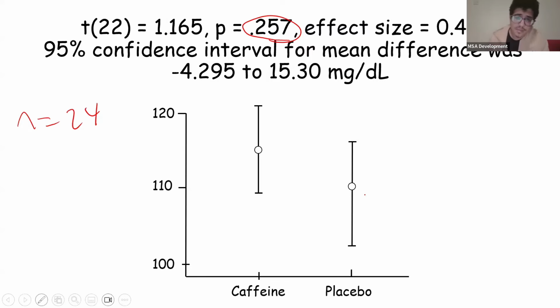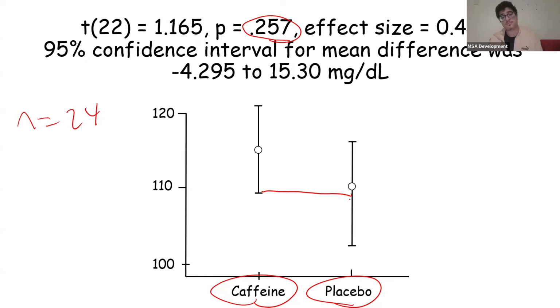Why is it negative? It's negative because we're comparing the people who took placebo to the people who took caffeine. The confidence interval of the people who took caffeine is touching the confidence interval of the people who took placebo. And since we're comparing these two groups together, the confidence interval overall becomes negative in this case, okay? I hope that makes sense. Now, the fact that this confidence interval is negative already tells you that this is statistically insignificant, okay? The fact that this confidence interval goes far into the other confidence interval tells you that there's no difference between people who took caffeine and people who took placebo, okay? That's how you interpret that. I hope that makes sense.